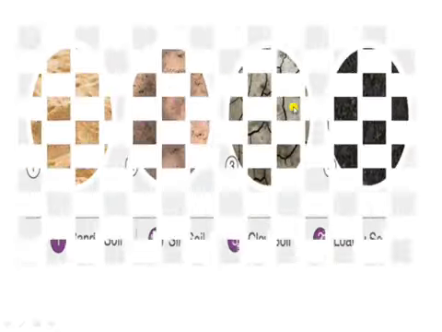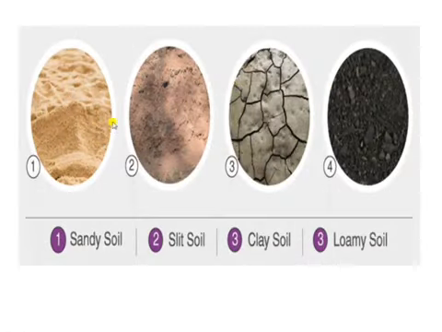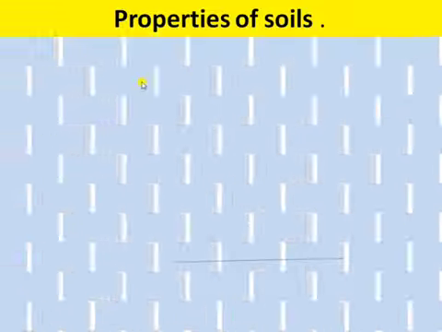Next is the picture of the different types of soil. The first soil is the sandy soil. Next is the silt soil. This one is clay soil and this one is loamy soil. Moving on to another topic, that is properties of the soil.